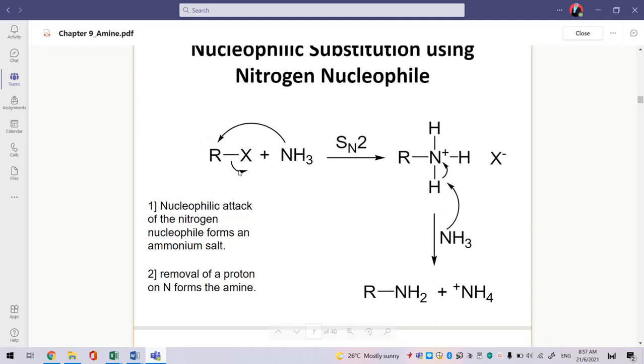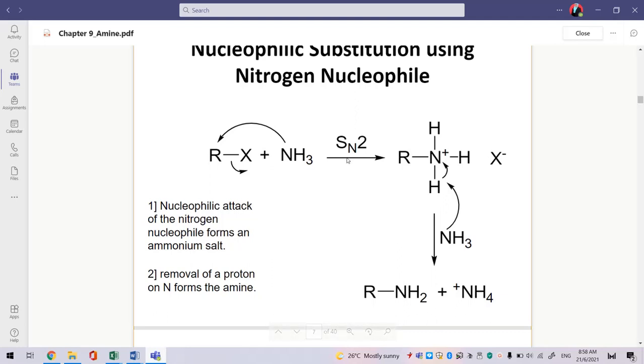X is referring to chlorine or bromine. So X will act as a leaving group. X will leave the structure, and at the same time the ammonia will attach to the R group via SN2 reaction, substitution nucleophilic bimolecular.